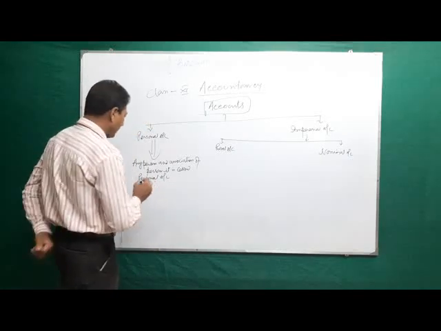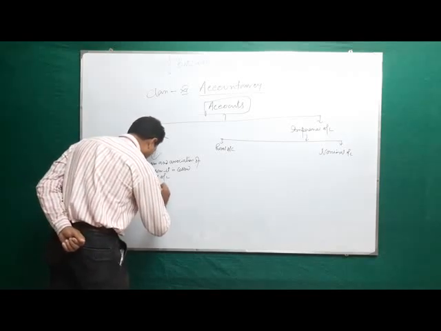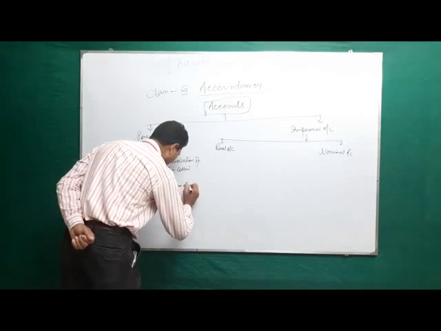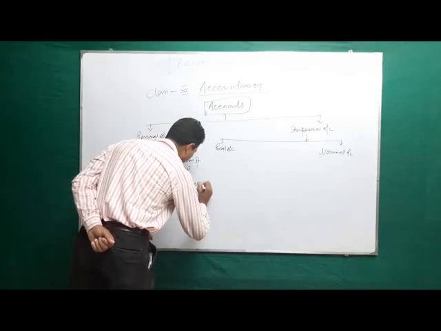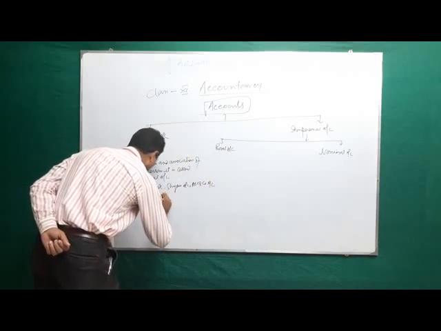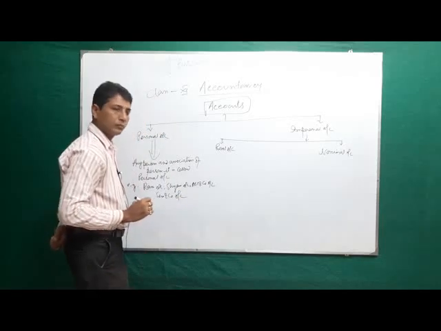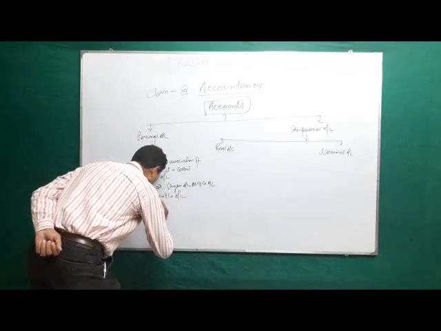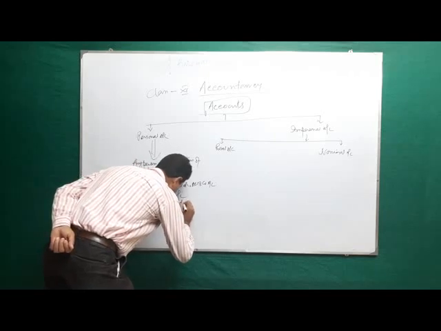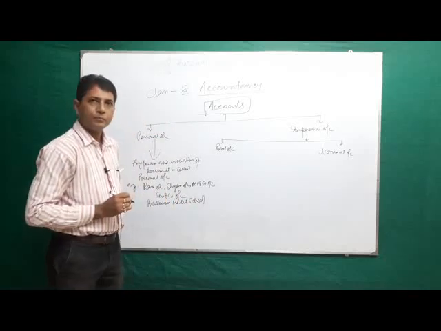For example, Ram account, Sam account, ABC and Company account, Sen and Company account, Bardwan Model School, Mohan Club.